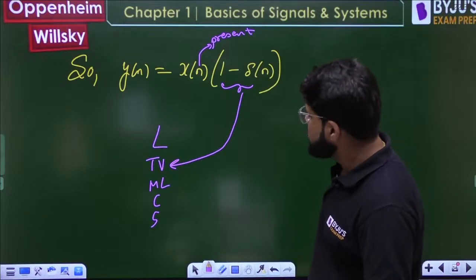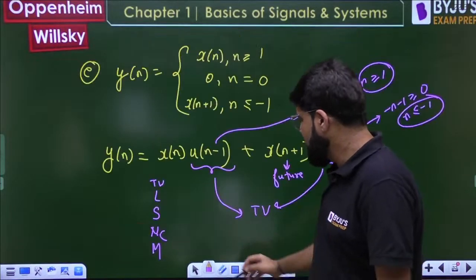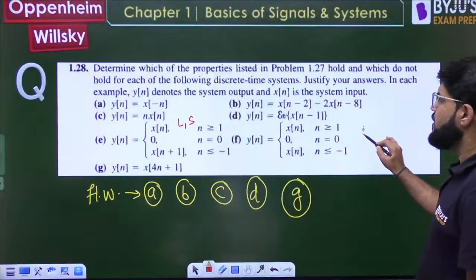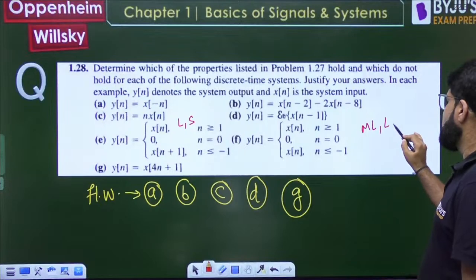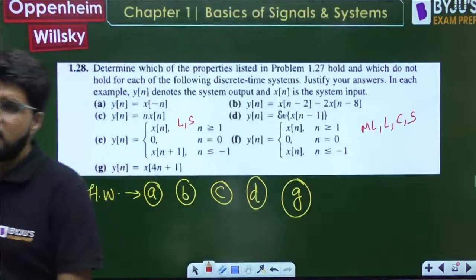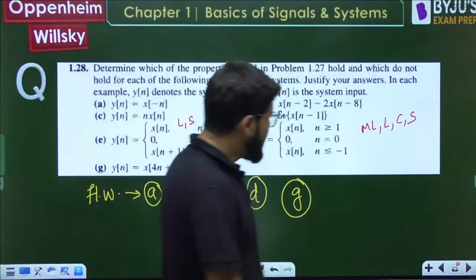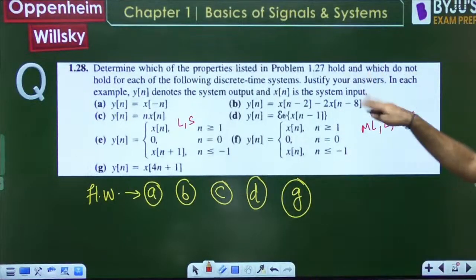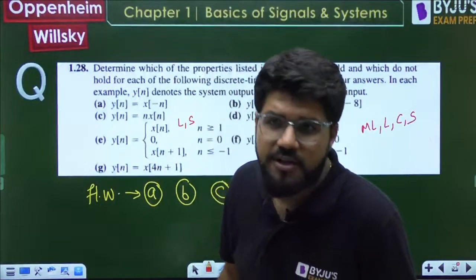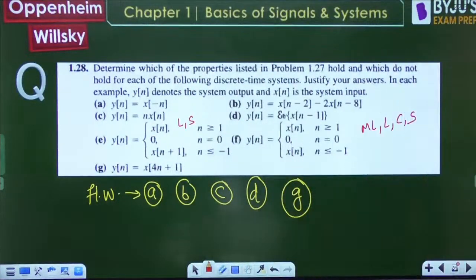The only thing it is not following is time invariance. So let me write down the answer. For the F part, the answer will be memoryless, linear, causal, stable. Only time invariance is lost. Done? Okay, the rest is homework for discrete time because it is similar to the continuous time case, which we have already solved. Okay, let's move on to the next question.